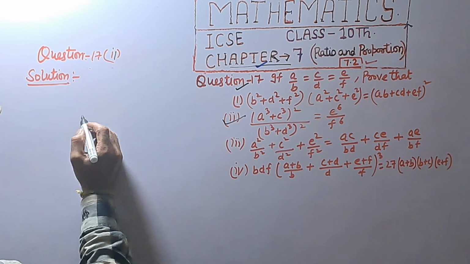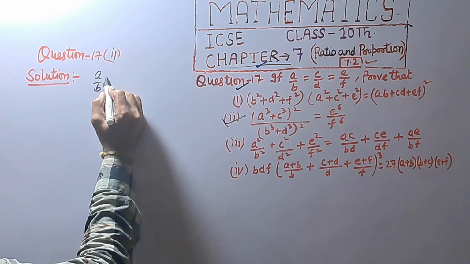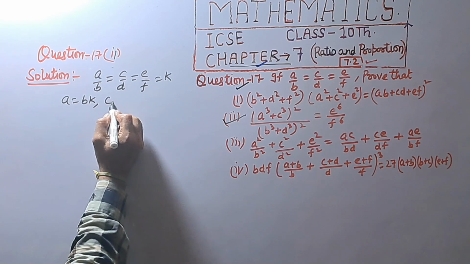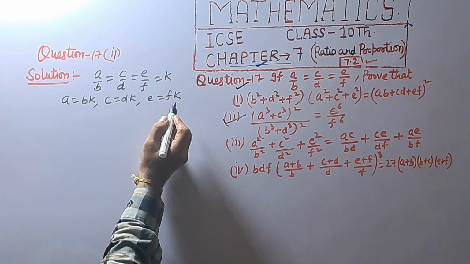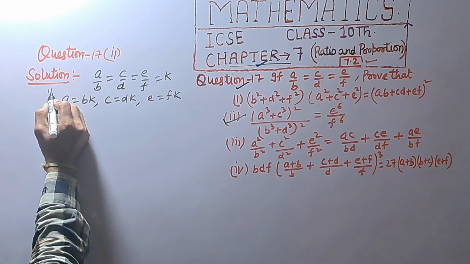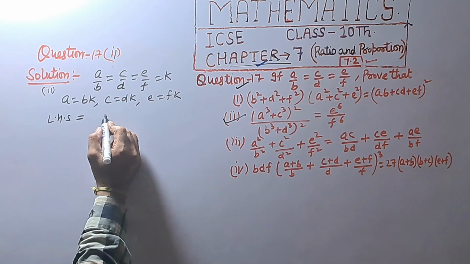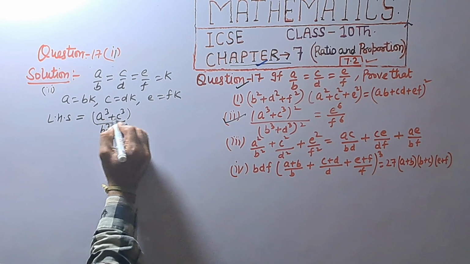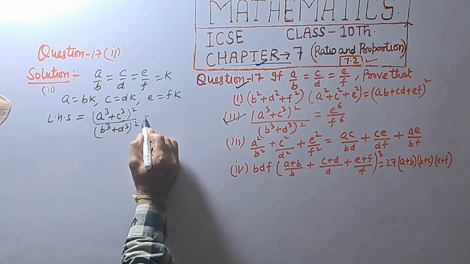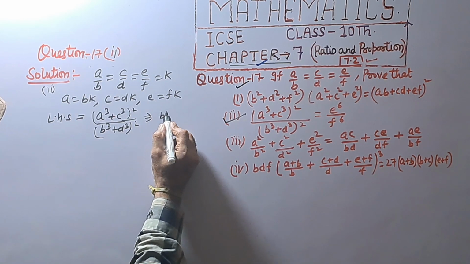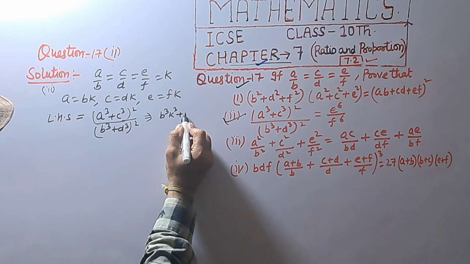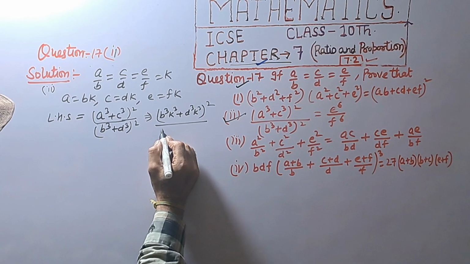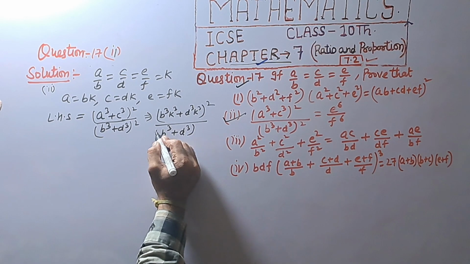And the second part. Let a/b = c/d = e/f = k, so a = bk, c = dk, and e = fk. Left hand side: ((a³ + c³)/(b³ + d³))². Substituting, this is ((b³k³ + d³k³)/(b³ + d³))².